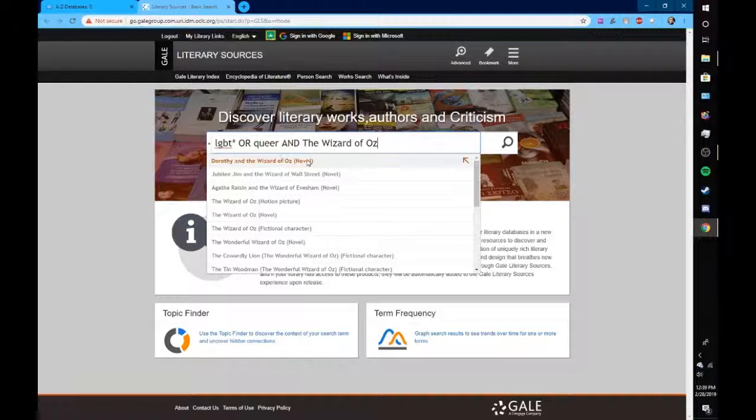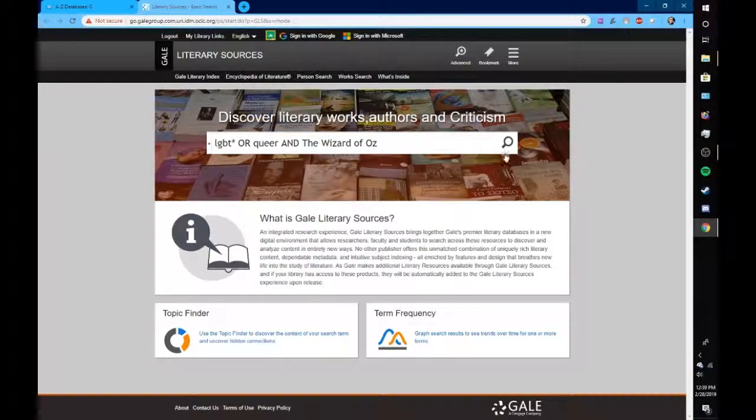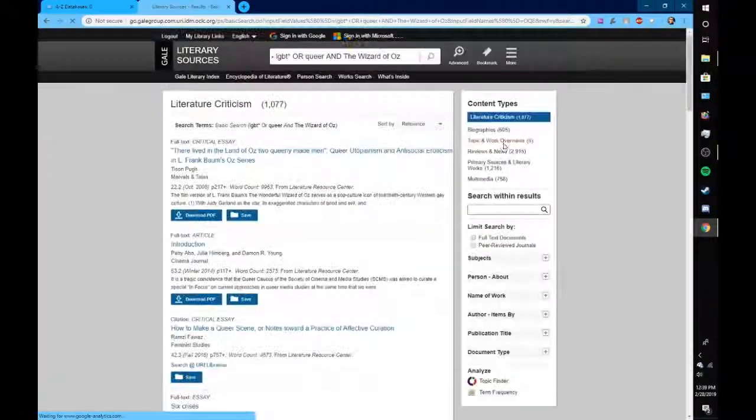Now, as we can see from the thesaurus, this is going to include results about other novels in the Wizard of Oz series, as well as the motion picture. For right now, we'll go ahead and leave them as is, and we can limit our search further once we see the results. So now we've got our terms plugged in, we'll go ahead and search.